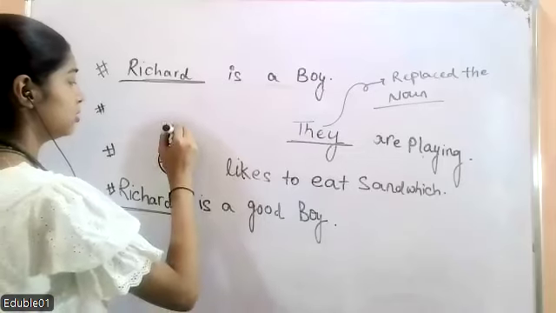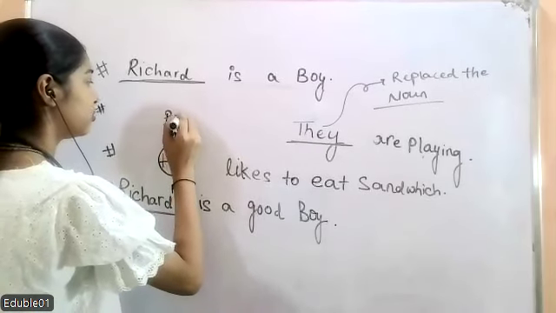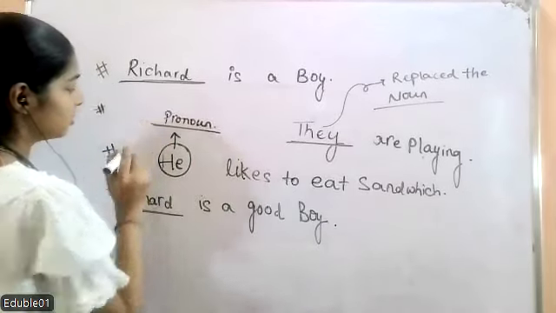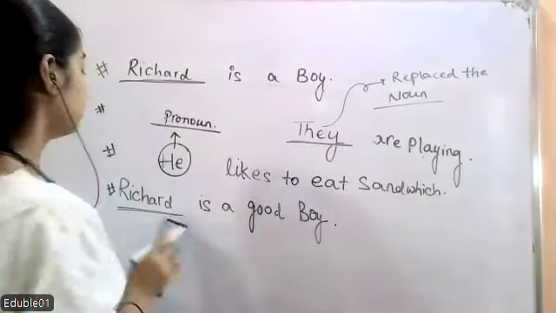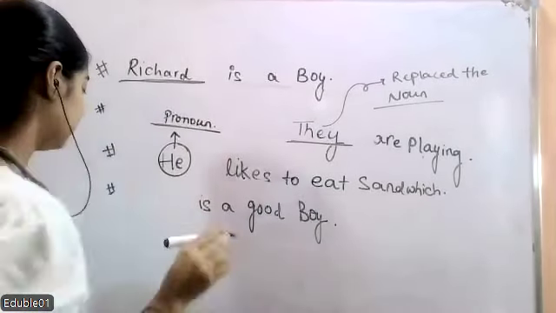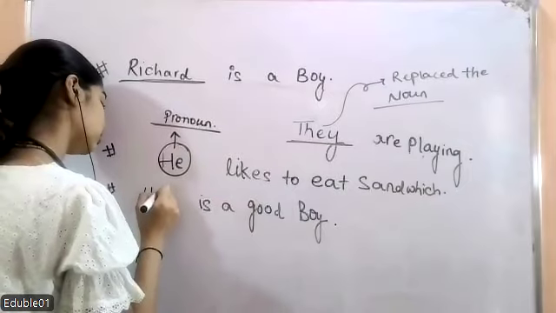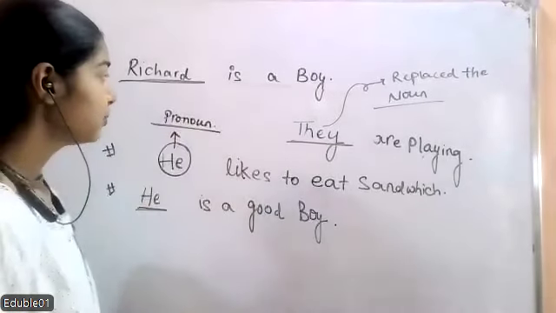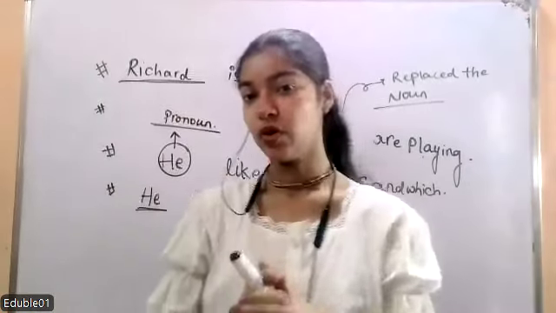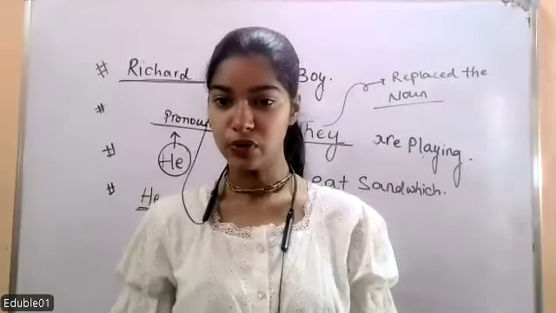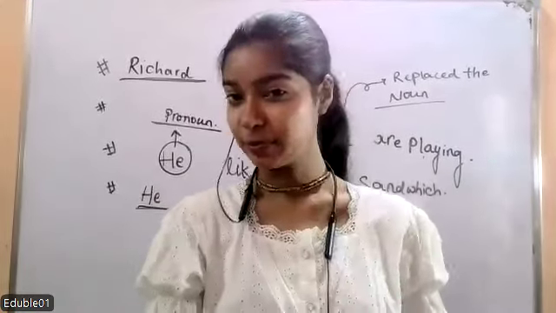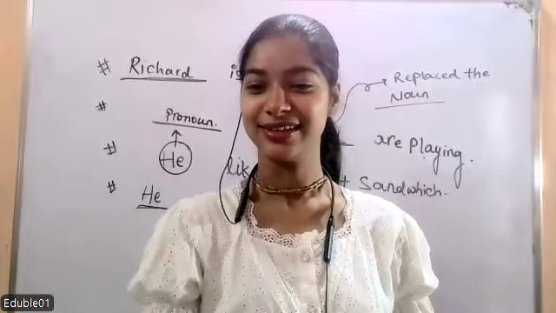So the word he is the pronoun. Any word that takes the place of a noun, we call those words pronouns. Let's see some more examples.